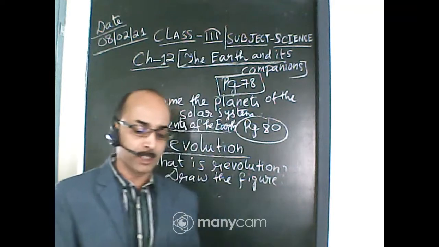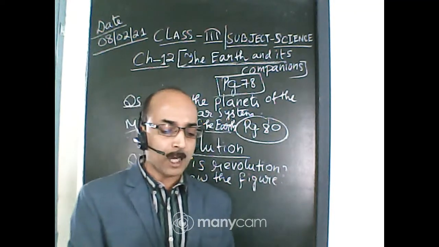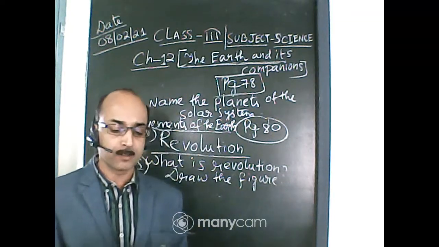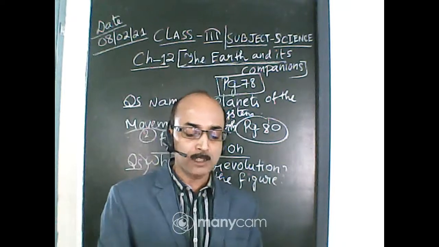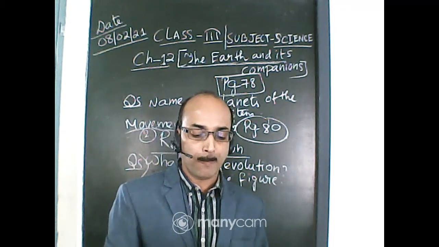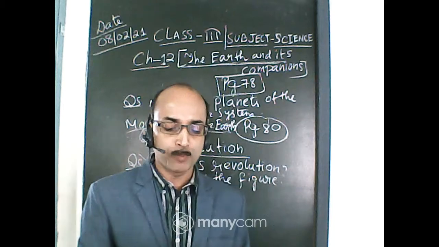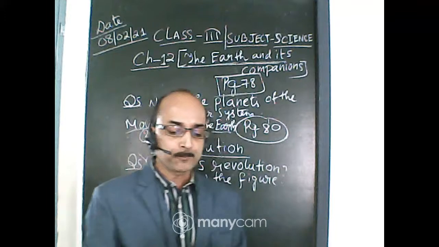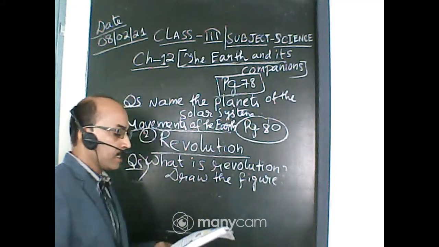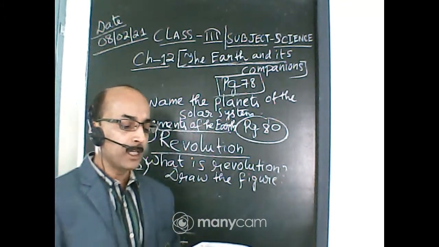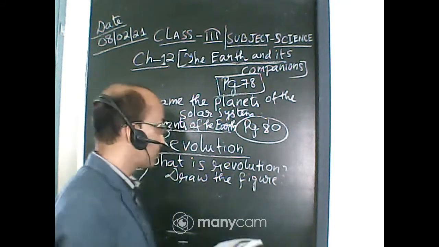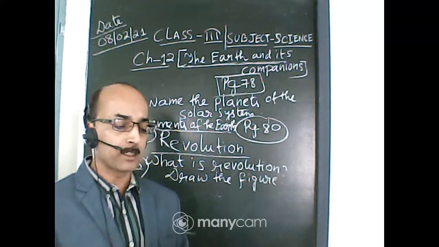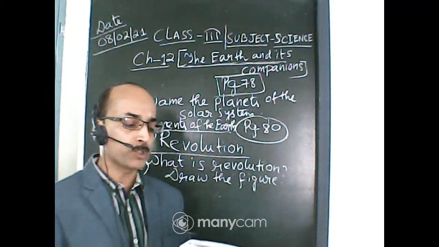See, the picture is given here. While the earth rotates on its axis, at the same time it also moves around the sun. The earth follows a fixed path during its journey around the sun. This fixed path is called the orbit of the earth. So what is the orbit? The fixed path. The movement of the earth around the sun in a fixed orbit is called revolution.